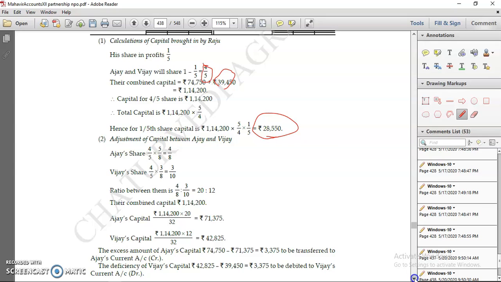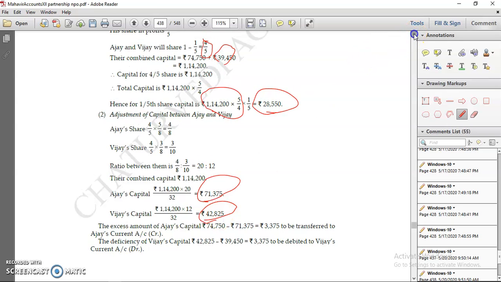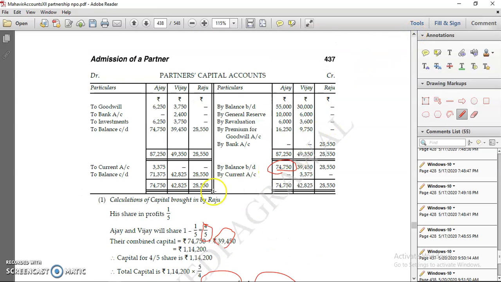Next, they ask for the calculation of the capital of Ajay and Vijay also. So what do you have to do? Multiply the total capital by the new profit sharing ratio, and this becomes the shares of your old partners. Then transfer it to balance carried down.